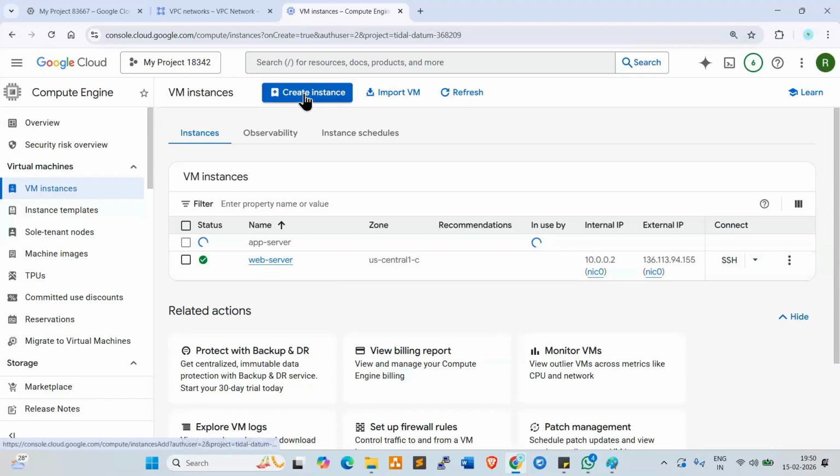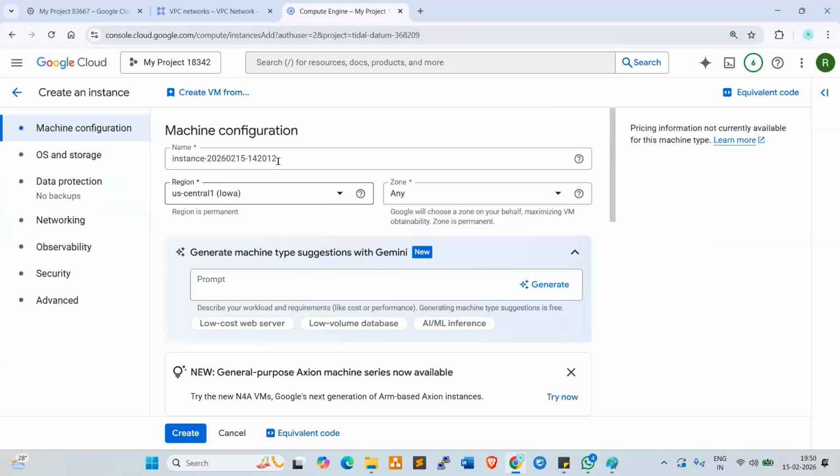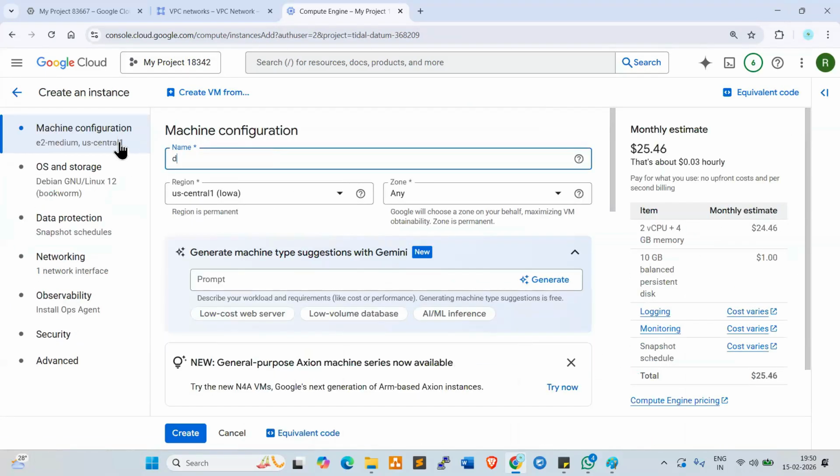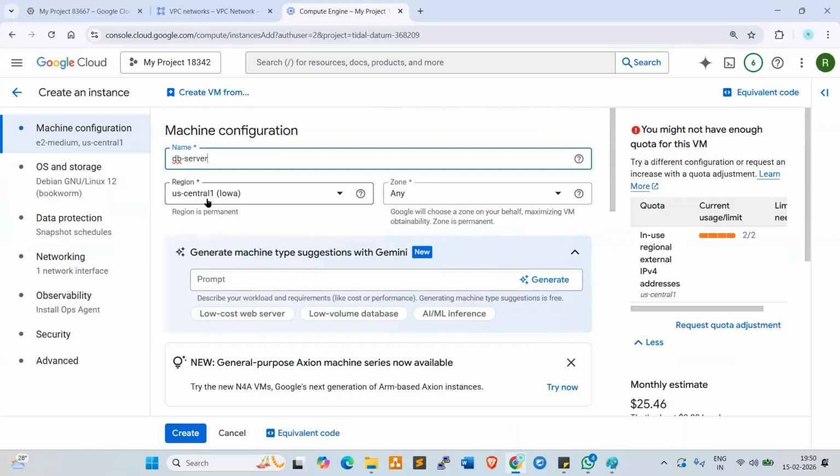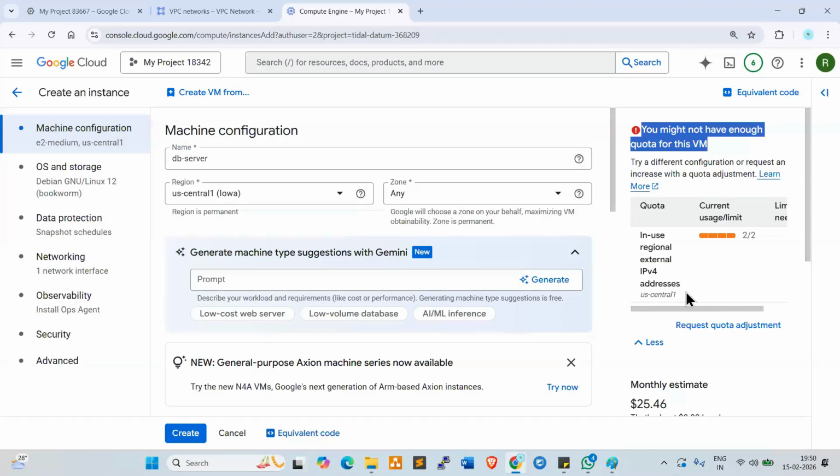Now one more server I want to create here. Create instance. Now DB server. US Central 1. Yeah, here we are getting some error. Look at here: you might not have enough quota for this VM. We already created 2 instances, right? 2 servers created. There is no quota. I'm using free tier, so there is no quota, they're saying. Only 2 servers they are allowing.